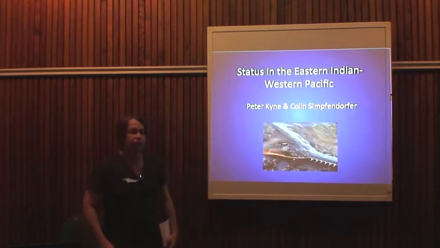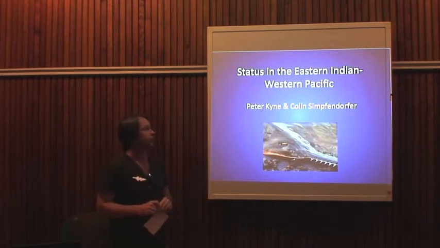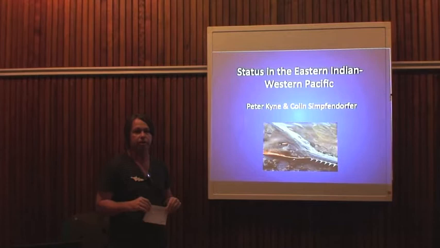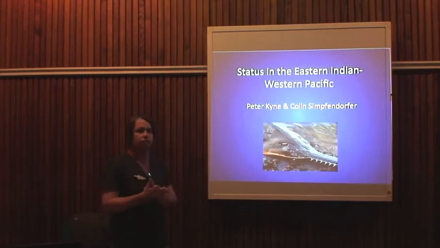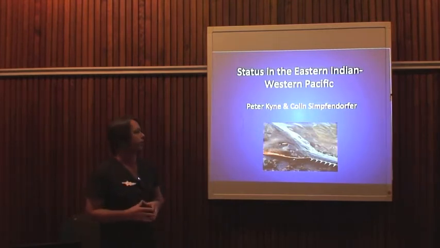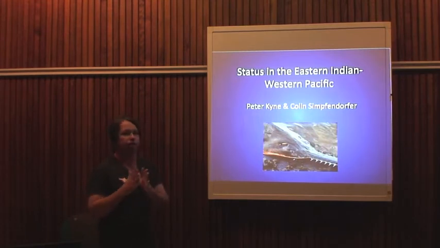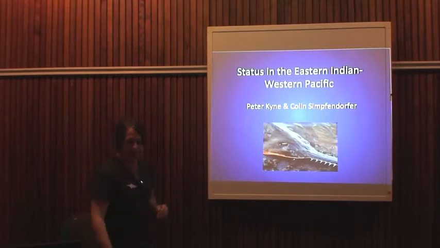We're going to look at status distribution of sawfish in the Eastern Indian and Western Pacific Oceans. So it covers what is FAO areas 71 and 61 in the Pacific, Western Central Pacific and Northwest Pacific, and the Eastern Indian Ocean in the Indian. So our area of interest went across to India, so everything from Southeast Asia, Australia through to India.